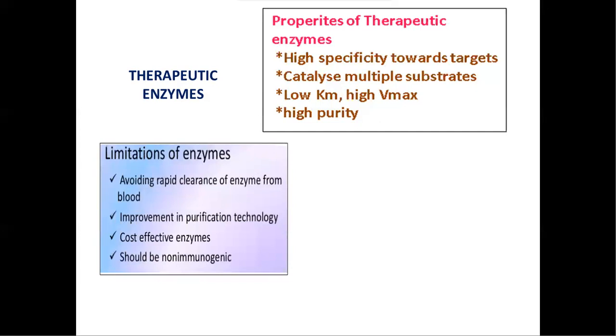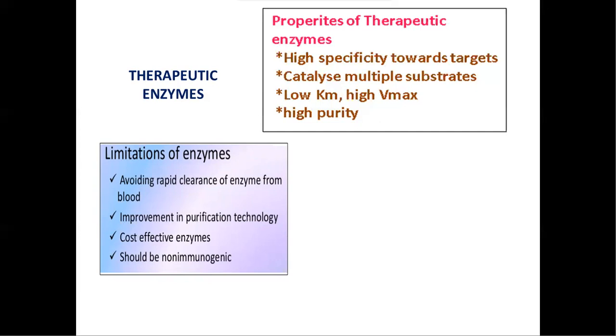These are the limitations of therapeutic enzymes that we need to consider. The first one is avoiding rapid clearance of the enzyme from blood. Enzymes should be retained for a long time in the blood circulation. If cleared rapidly, then there is no effect of these therapeutic enzymes at the targeted sites.